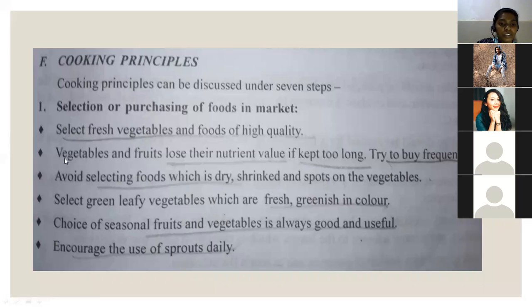And next, vegetables and fruits lose their nutrient value if kept too long. Try to buy frequently. We should not get bulk vegetables or fruits; we can get them frequently, so that we get fresh fruits and vegetables.